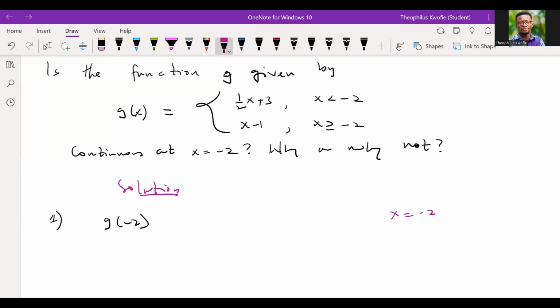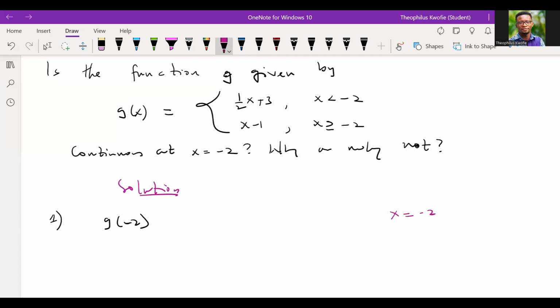The first function is half of x plus 3, but there's a condition: x must be strictly less than -2. The second function is x minus 1, and it has the condition x greater or equal to -2, right?